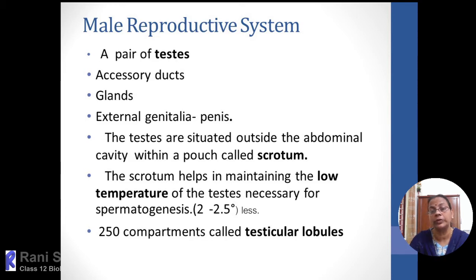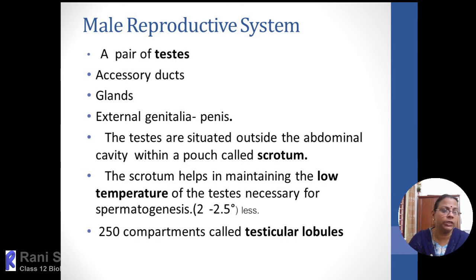Not only that, according to the body's environmental conditions, the scrotal muscles will either contract or relax. If it is summer season, they will relax and the testis will be placed slightly away from the body. If it is winter, the scrotal muscles will contract, because outside the temperature is very low and inside it is more, and the testis will be placed closer to the body. In that way, it always ensures that the temperature is maintained at 2 to 2.5 degrees less than the body temperature.